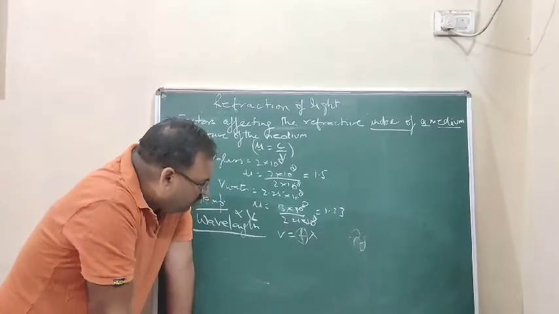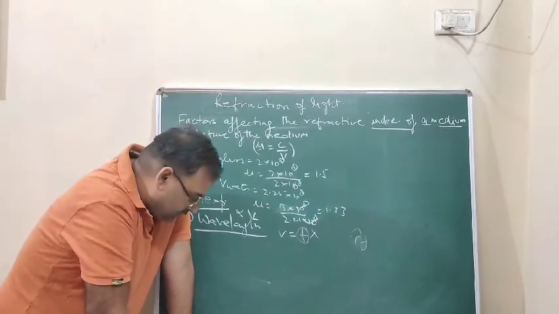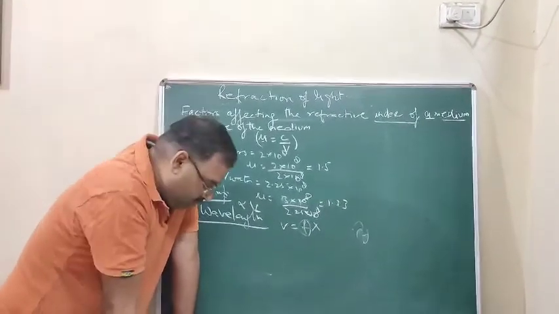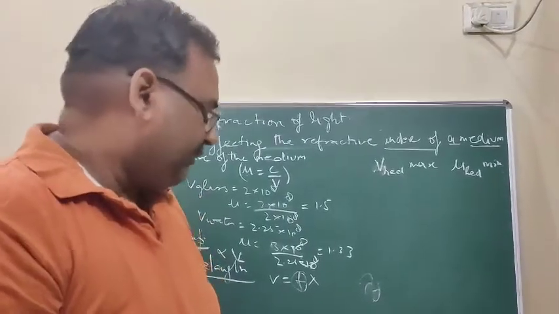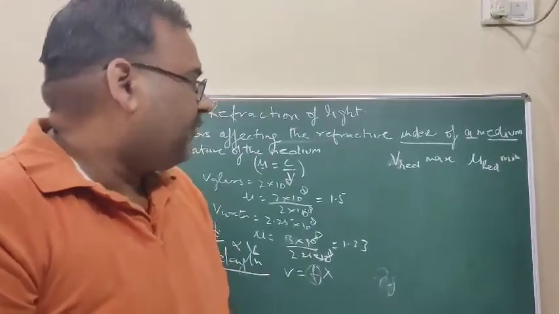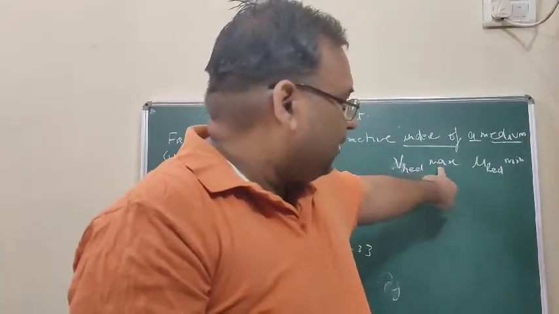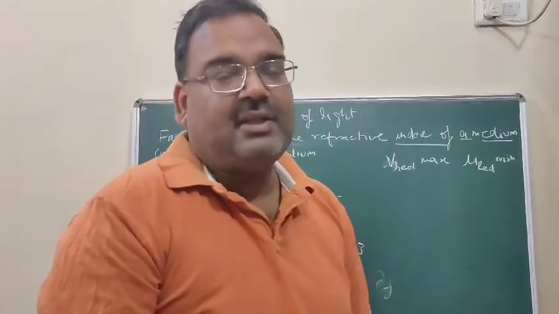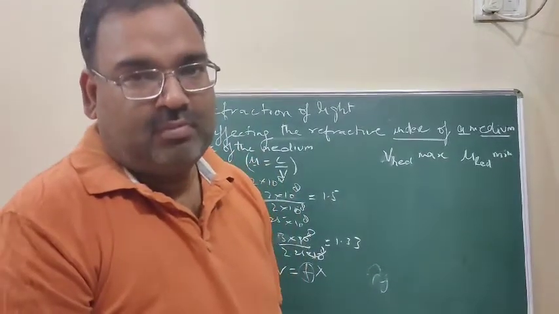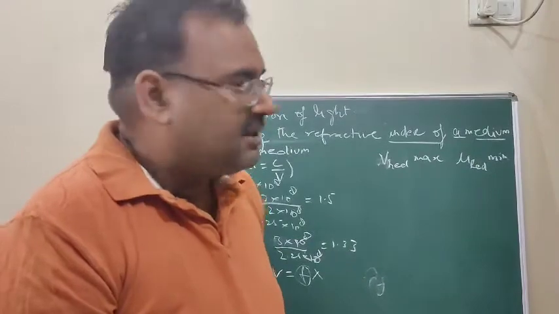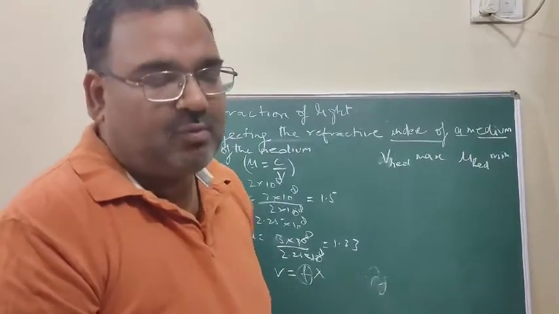So for all those wavelengths in the given medium, the speed of red color is maximum. Therefore, the refractive index for red color is minimum. Okay, the speed of red color is maximum. Refractive index of red color in that medium is minimum.